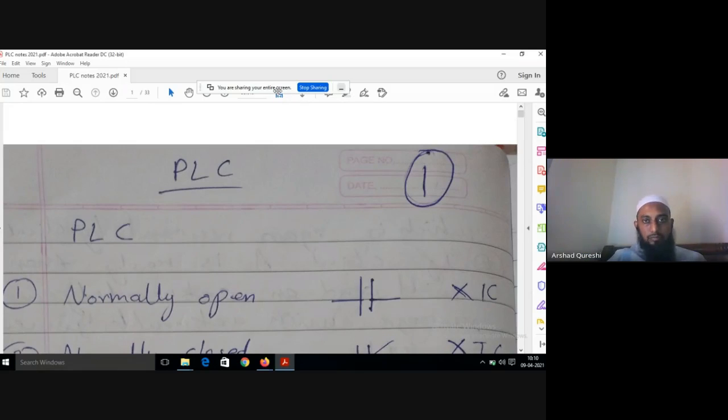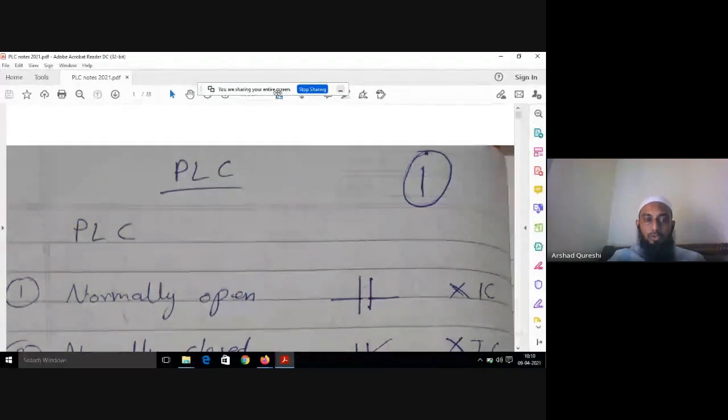CNC machine. Let's say for example you have a normal lathe machine, and you can do any operation in that. But for a CNC machine you have to write a program, and then accordingly you have to run it. So you use your G codes and M codes in that.